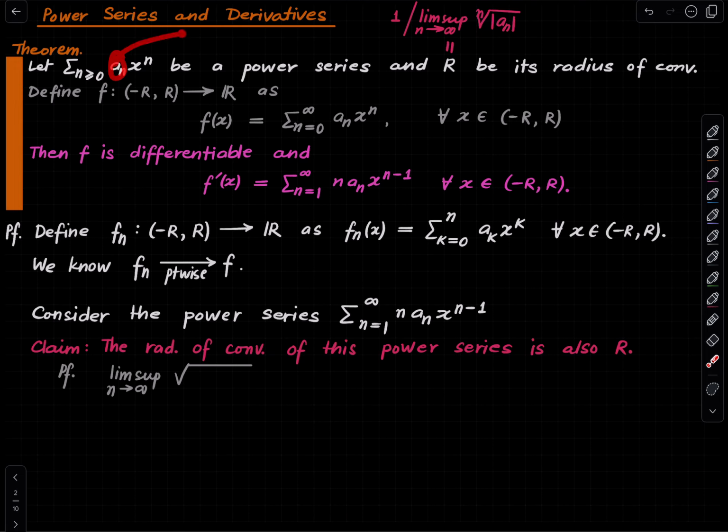You take the nth term, take the absolute value, take the nth root, take the lim sup, and then you take 1 divided by that whole thing. That is the radius of convergence. But I'm forgetting this part here, just to not clutter things. So the nth term here, if the index was starting from 0, would be the following, though it hardly makes any difference.